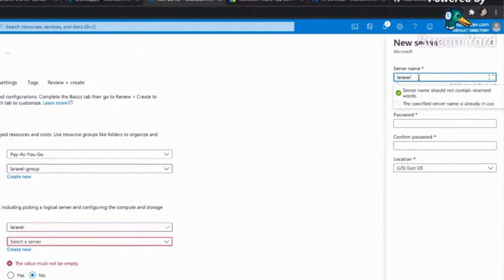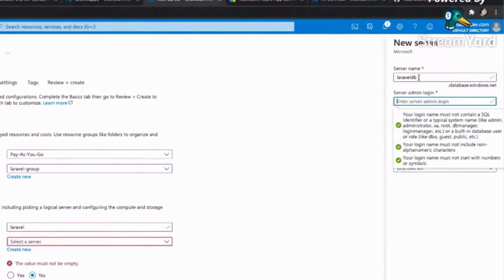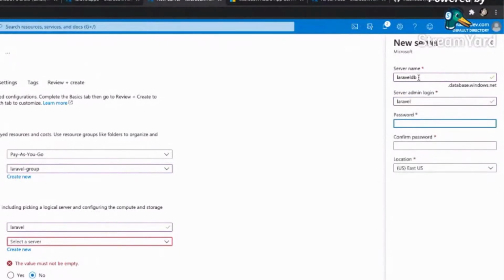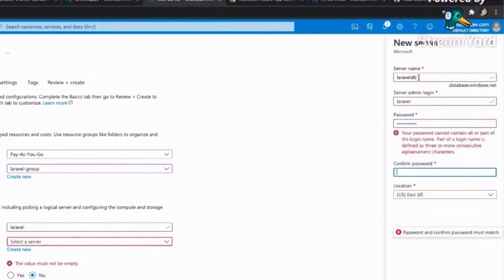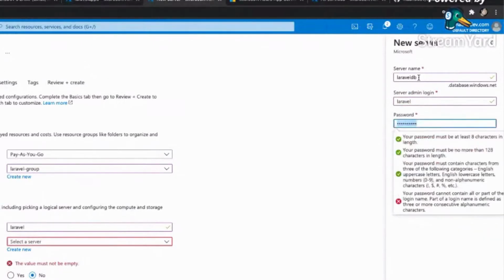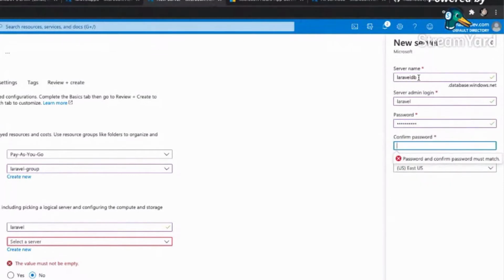So let's say if you give Laravel again, or let's say Laravel DB, server admin, I will give Laravel. Password will be... make sure whatever username you are giving, that is the server login name, and the password should not be the same thing.